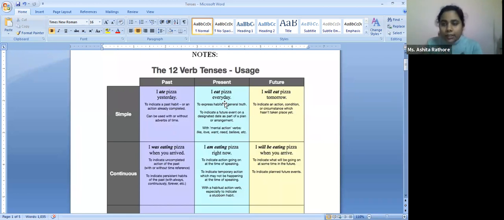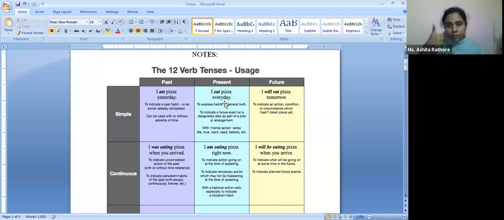The only difference is that in regular verbs, the V2 and V3, the second form of the verb and the third form of the verb, are the same. For example, danced. So we know 2 things, dance and danced. And that is how we change the verb. Next example would be a verb that can change in all the 3 forms. For example, sing.